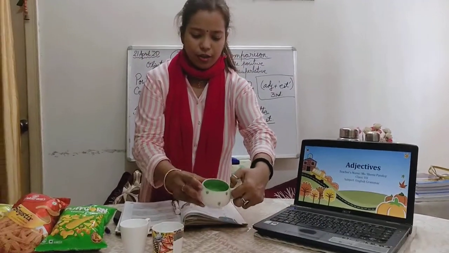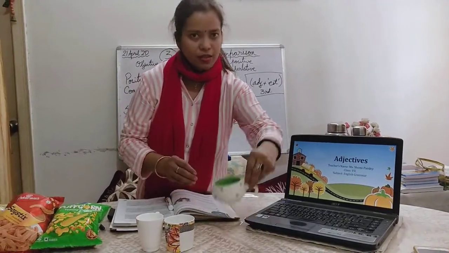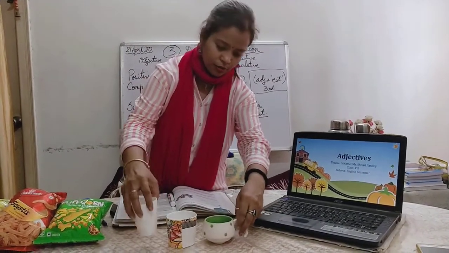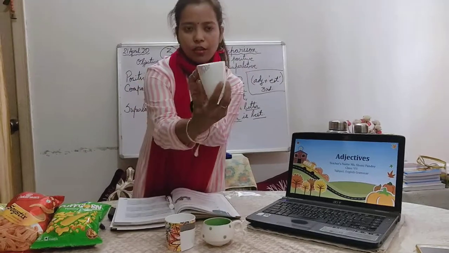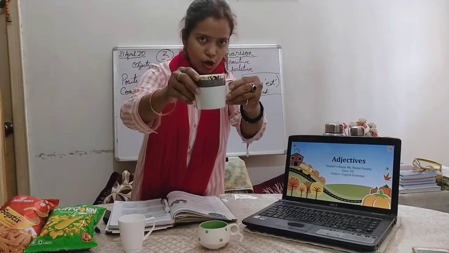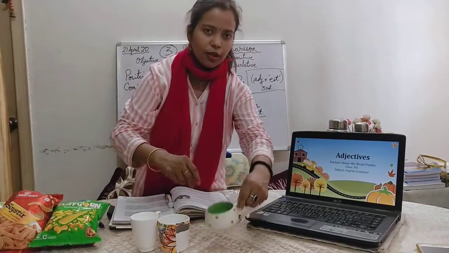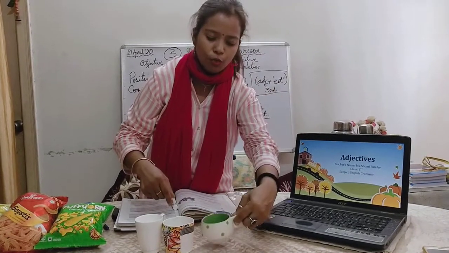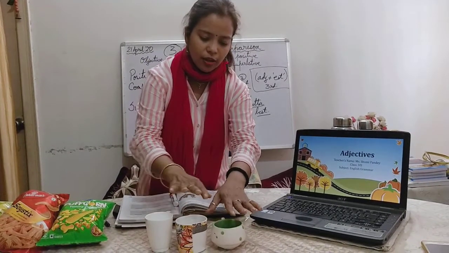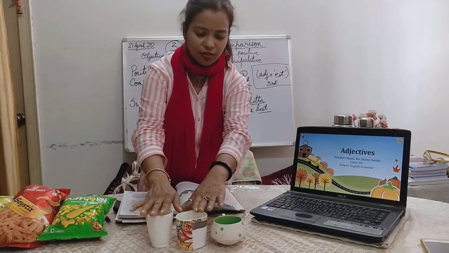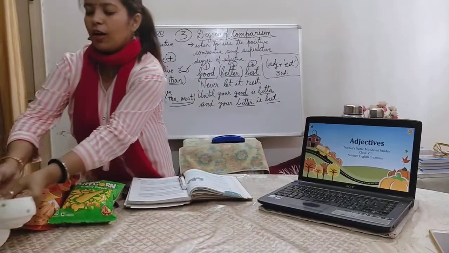Okay, so you can see there are 3 pretty beautiful cups laid on my table. This is a small cup. Okay, look at the shape. This is smaller. See, it is smaller than this. Now this green cup is the smallest. So if you closely look at these cups, there is a difference between their sizes. Okay, small, smaller, smallest. Now I will put it here.